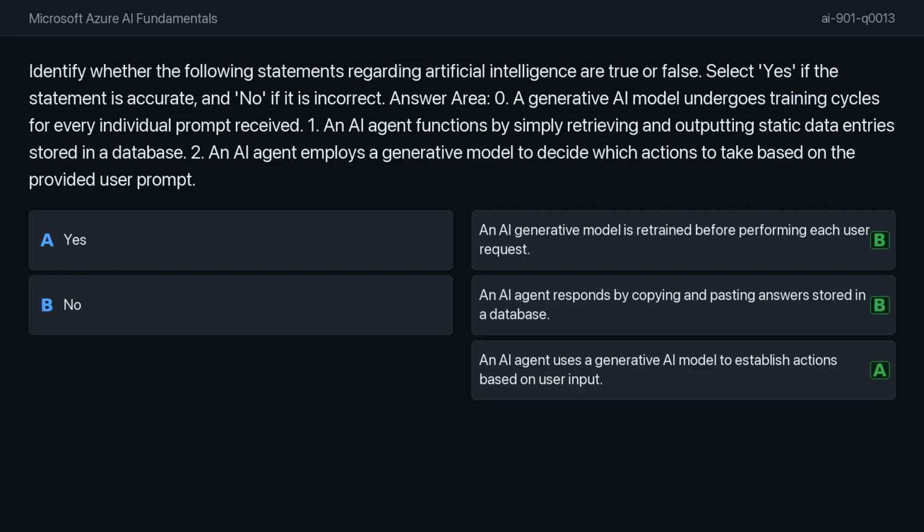Statement 2 is true. Modern AI agents leverage the reasoning capabilities of generative models to interpret user intent and determine the appropriate actions required to fulfill a request. For your exam, remember that inference is the standard operational mode, and agents are distinct from simple lookup tables because they have the ability to interpret and act on information dynamically.